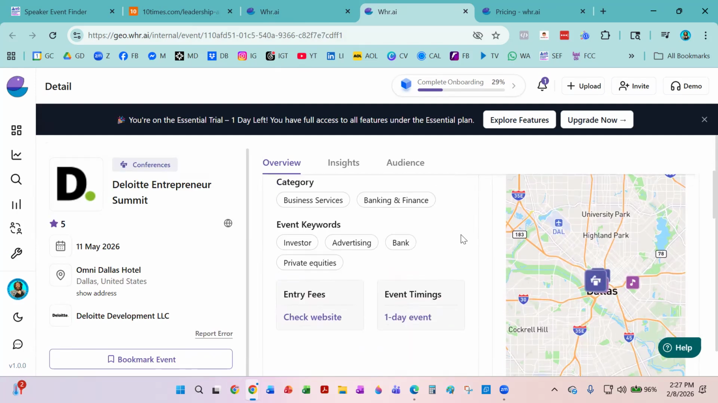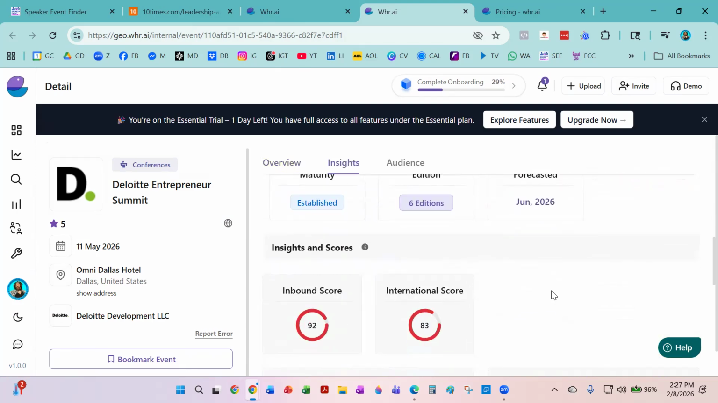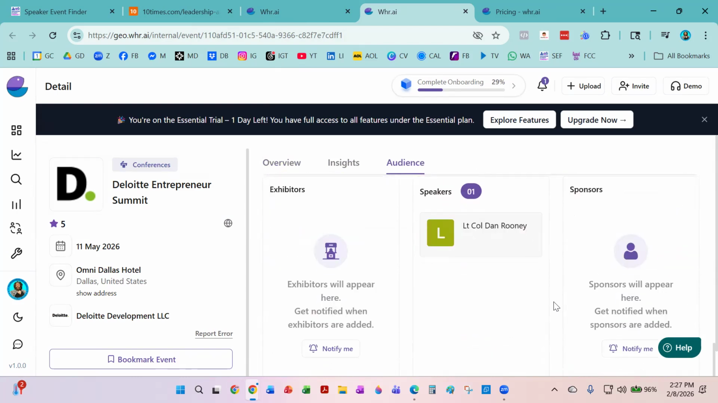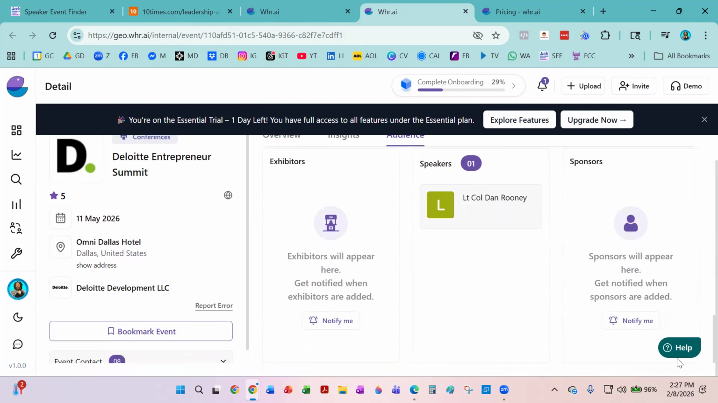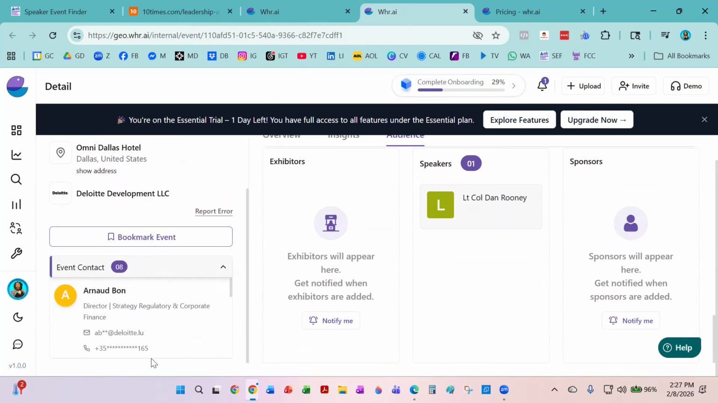All right, so now I am in here and I'm in this event. I'm just scrolling through here to see if there's any information on how I would be able to reach out to them. So I can bookmark this event. Let's see, event contact. Let's see what's here. And here we have the event contact.